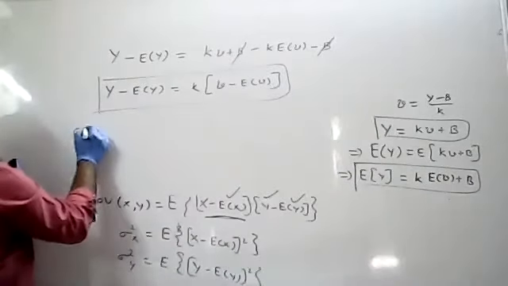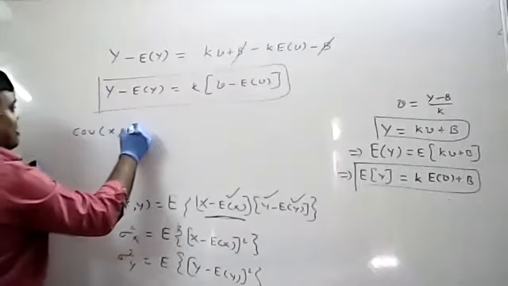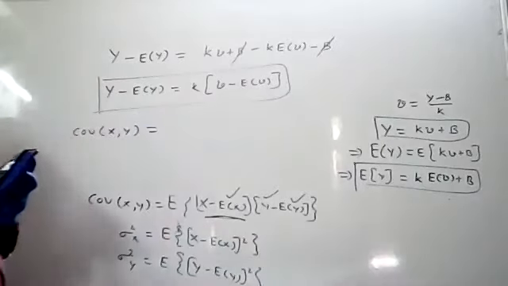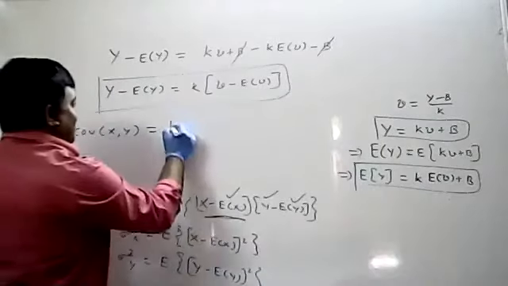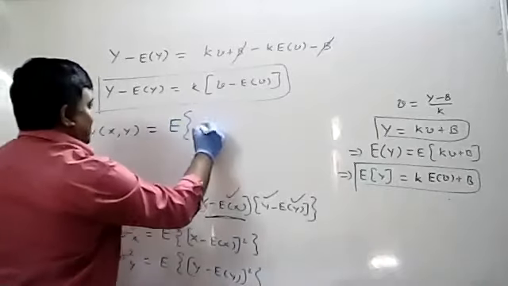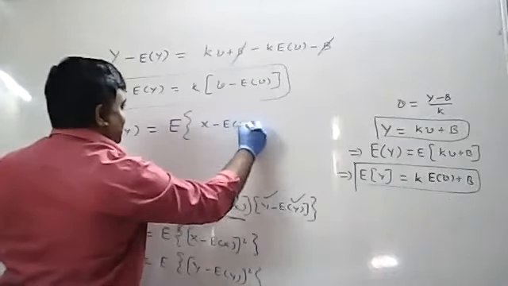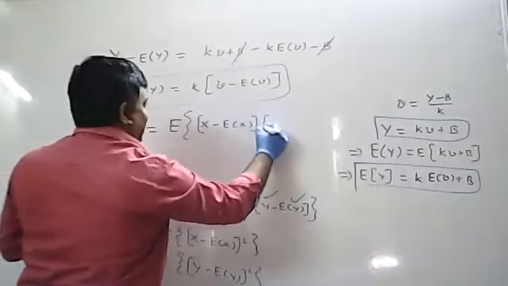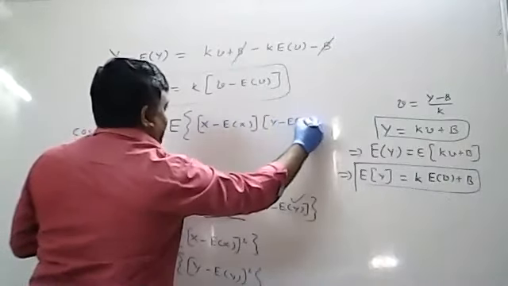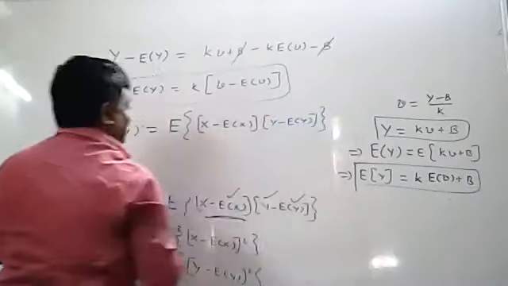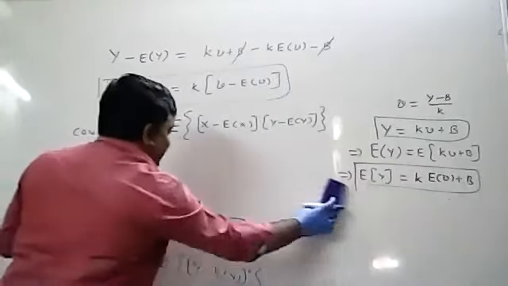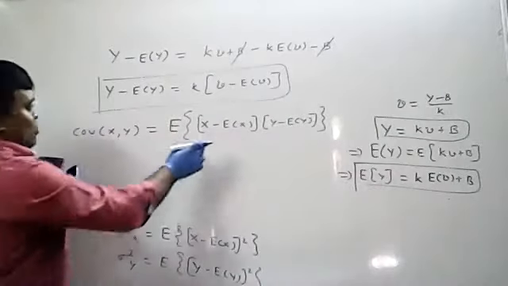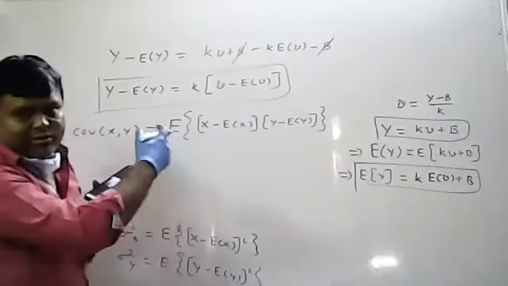We know that covariance of x comma y equals the expectation of x minus expectation of x, into y minus expectation of y. This is the formula for covariance of x comma y. Now I know both the values. What is x minus expectation of x? Just now I have calculated.